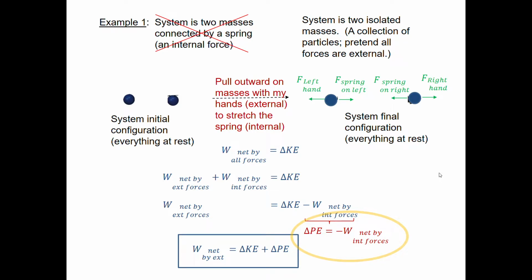All right, I have to admit that I lied to you a little bit in our derivation of our last work-energy relationship, the one in the rectangle box at the bottom of this slide. And the little bit of a lie that I told you was what's circled in the yellow circle right here. Being able to say that we can redefine just the negative of the net work done by internal forces on the system to be equal to the change in potential energy of the system. And that doesn't make sense for certain kinds of systems, although all the systems that we've analyzed so far, it does make sense for. So we need to flesh that out a little bit.